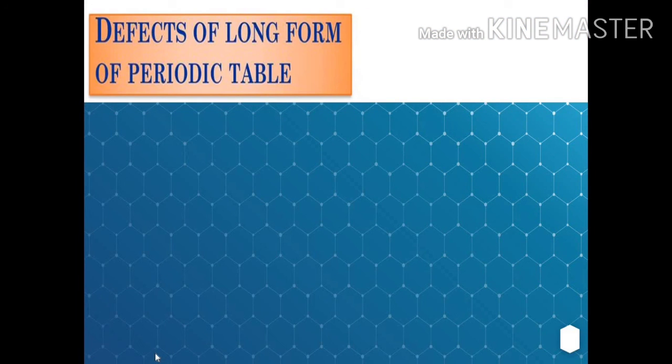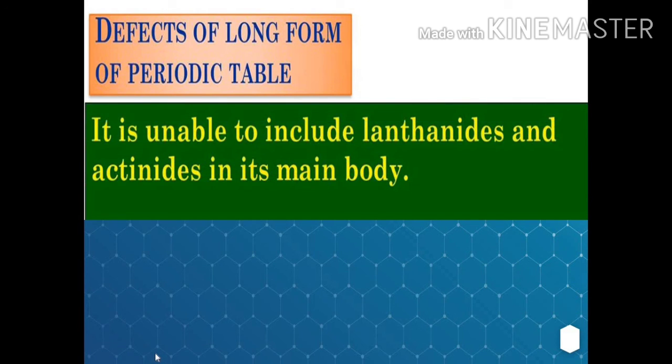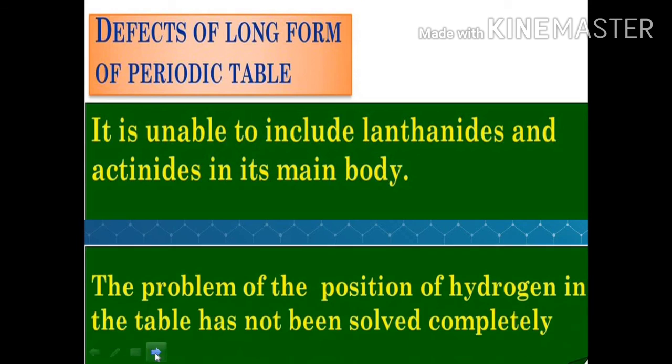Now the limitations, the defects, the demerits or the disadvantages of the modern periodic table or the Moseley's periodic table is, it is unable to include lanthanides and actinides in its main body. That means there is no position for lanthanides and actinides in the main periodic table. It is brought down the main periodic table. This is one of the disadvantages.